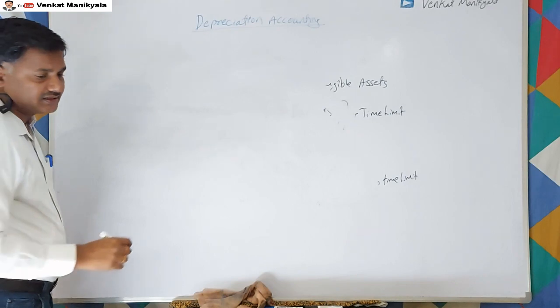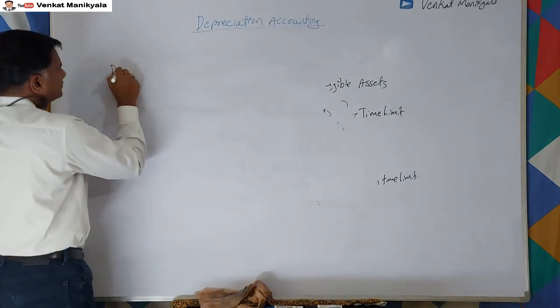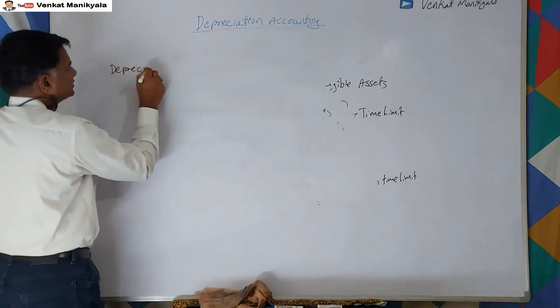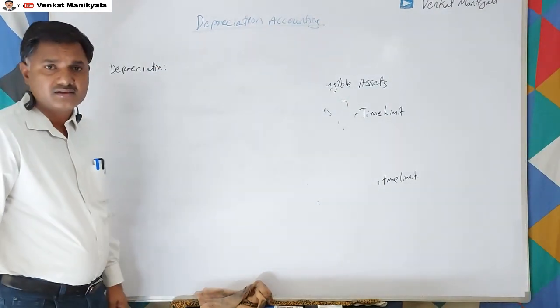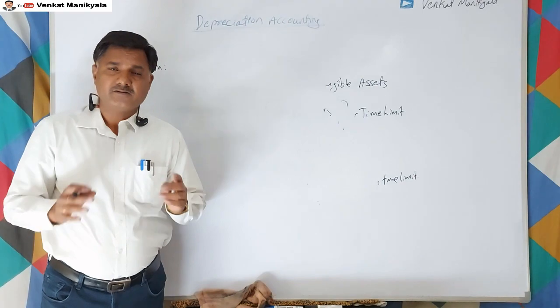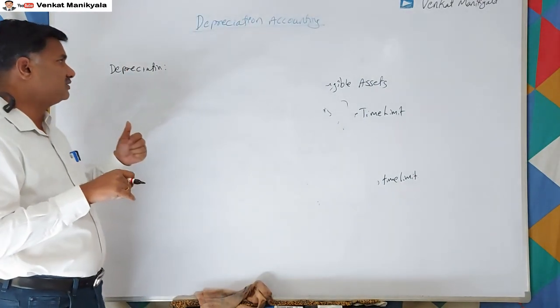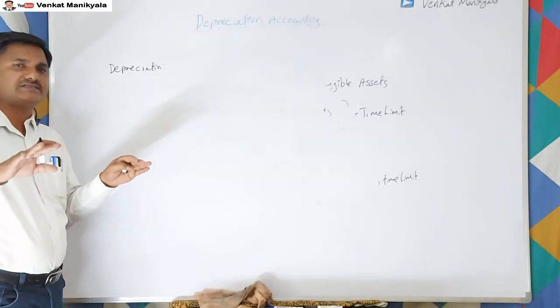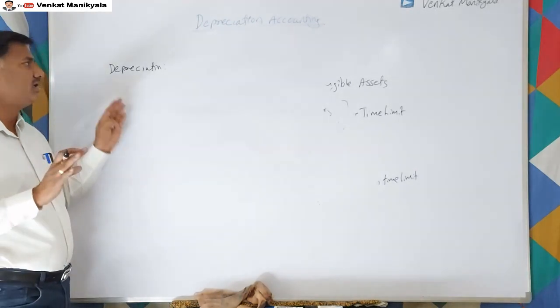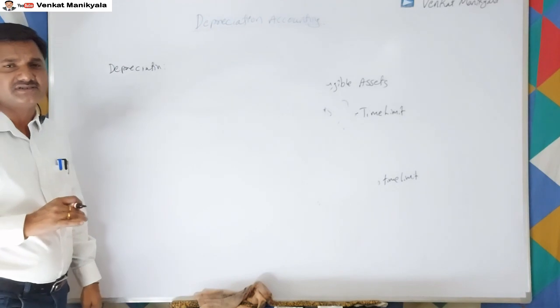One of the important words is depreciation. What do we write depreciation for? For which kind of assets? Artificial assets, fixed assets, tangible assets only, we provide depreciation, right?